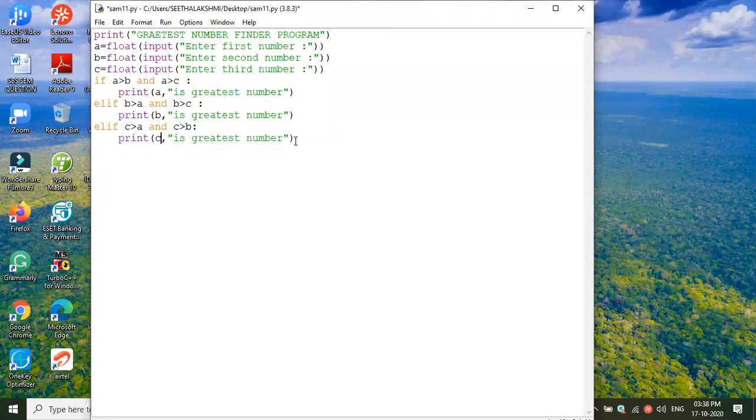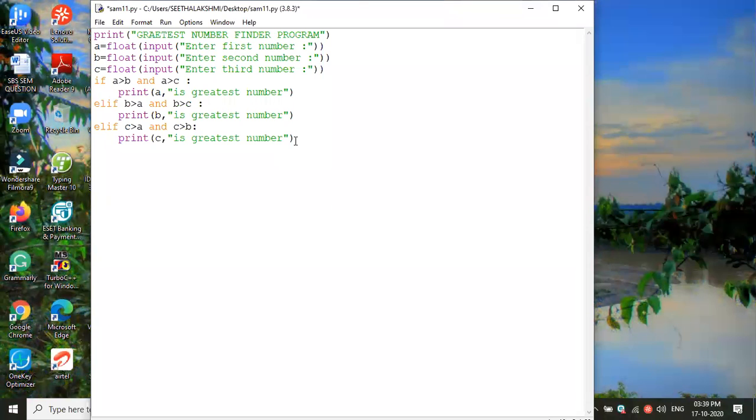Suppose I'm asking one question. I'm entering the numbers 10, 10, 20. Then what? Chances are there, correct? Suppose we are asking the user to enter three numbers. The user entered the first number 10, the second number also 10, the third number 20. As per this condition, C is greater than A, C is greater than B. That is fine for this case.